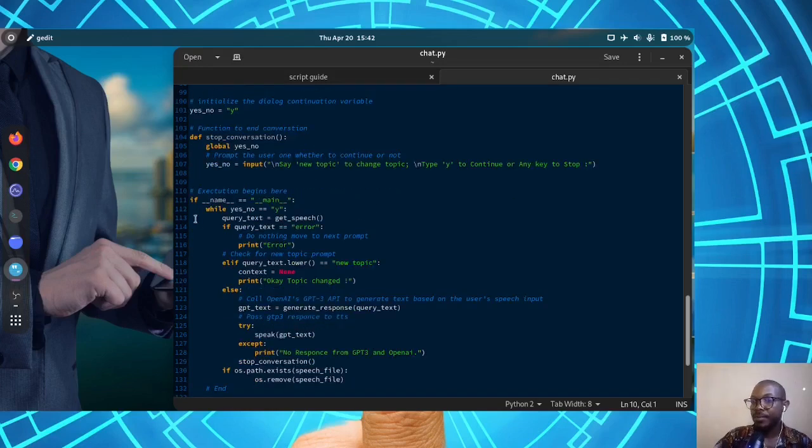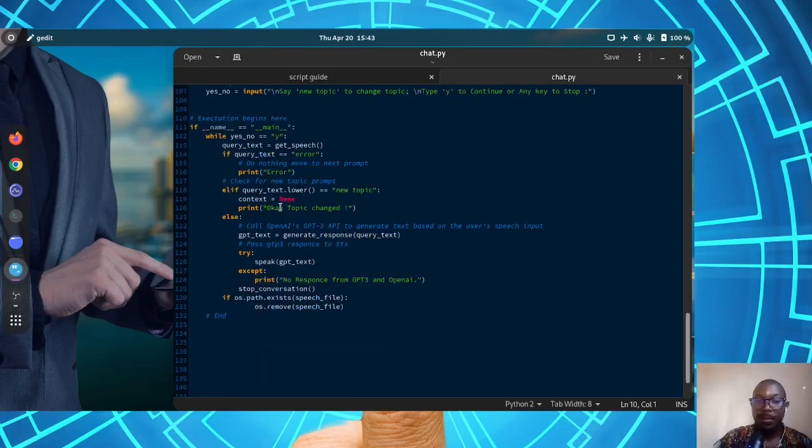And then there is the main execution part, where the execution starts from. In the main, first we check whether your yes no variable, whether you've accepted to continue the conversation or not. For purposes of changing topic, I've decided to pick that feedback from the speech recognition function and check if you said the words new topic.